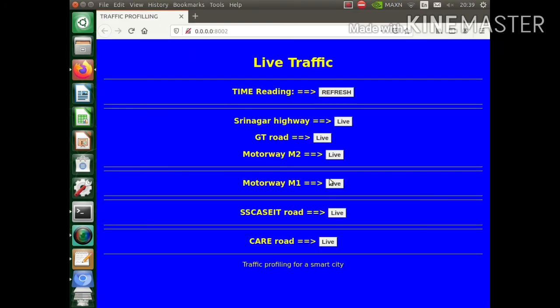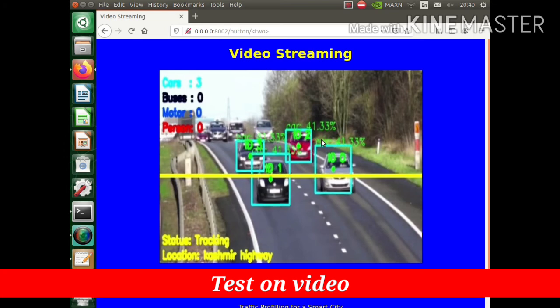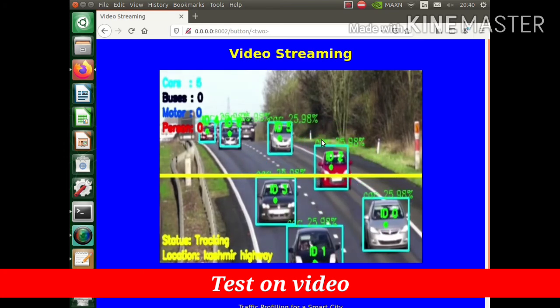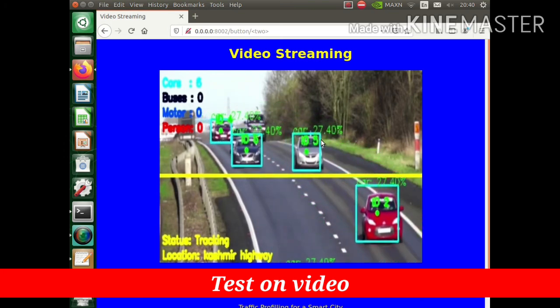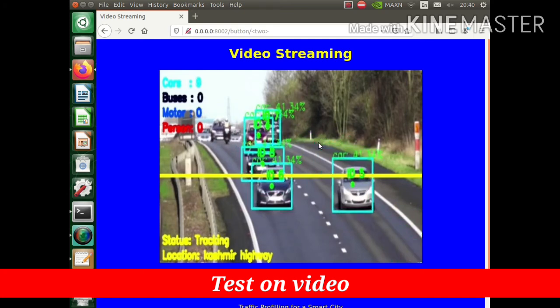Now let's visit our website. Here we have a list of roads. Now by clicking this button you can access the live feed from the video. We are using a Flask application for the integration of the user interface and the backend. Now you can see how accurate our counting, tracking and bounding boxes are.